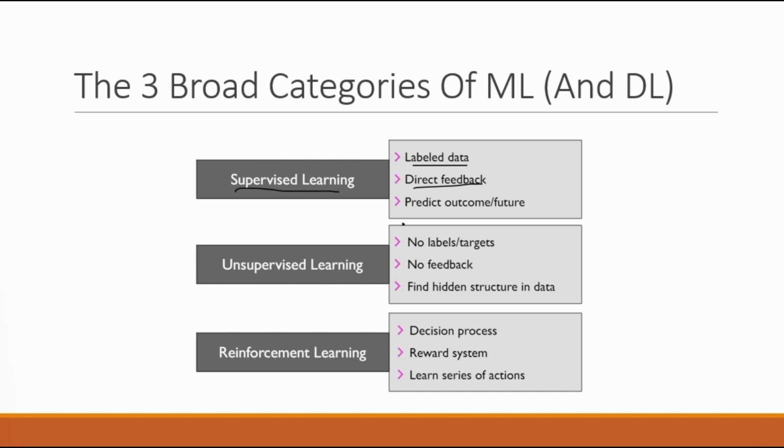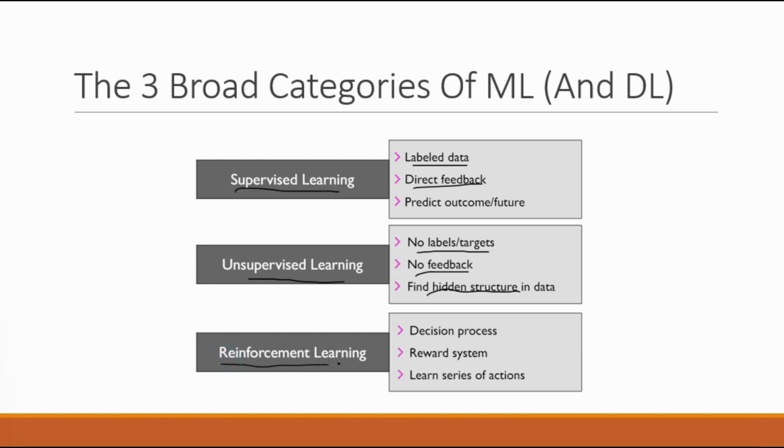Let me just briefly go over the three categories, and then I will talk about supervised learning and the other two as well. Unsupervised learning is in contrast to supervised learning, not involving any labeled data. Here we don't have labels or targets, and we also then don't have feedback. For example, in clustering we have cluster memberships, but we don't have any feedback here. It's really about finding a hidden structure in the data.